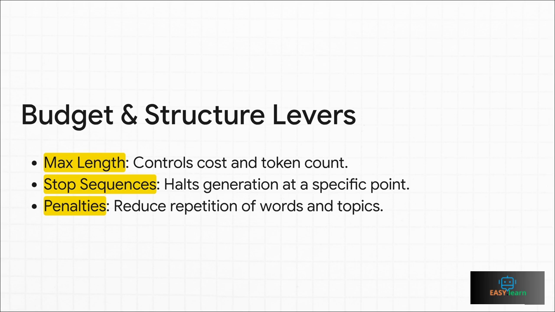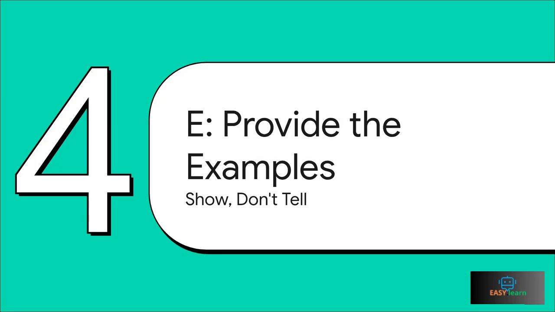And finally, you've got these penalty sliders to stop it from repeating the same words or ideas over and over. All right, let's get to our third lever, which is E for examples. This is where we stop telling the AI what we want and we start showing it.